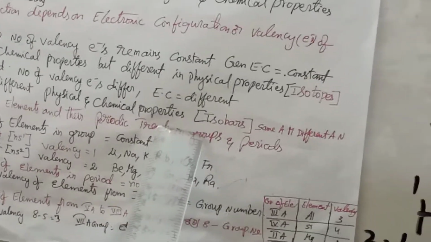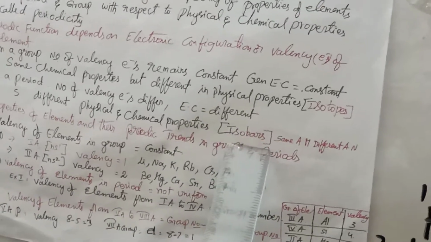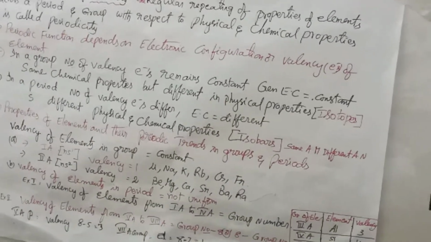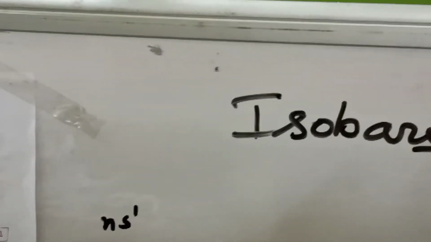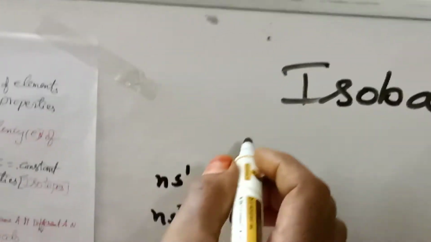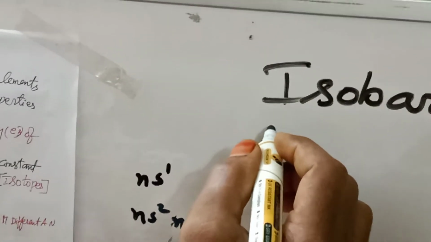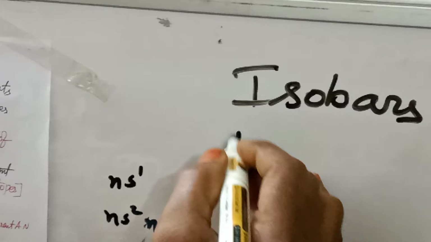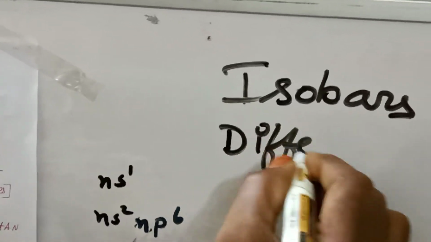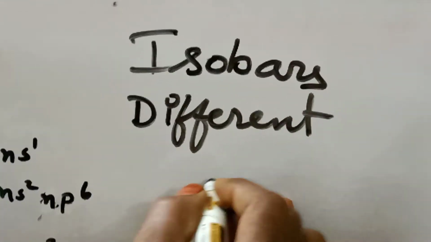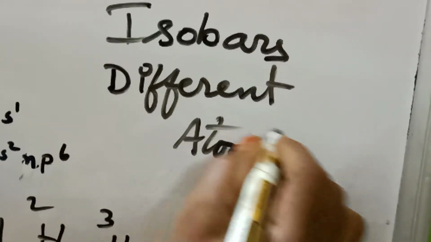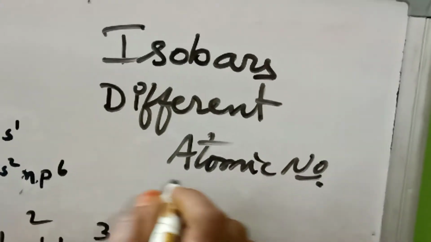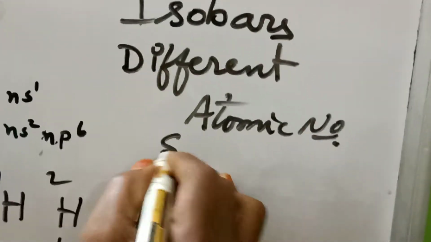So isobars, if you take isobars, they have the same atomic mass number but different atomic numbers.